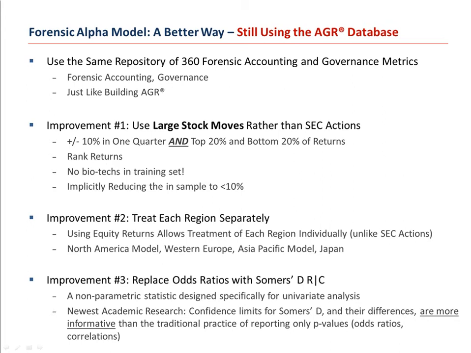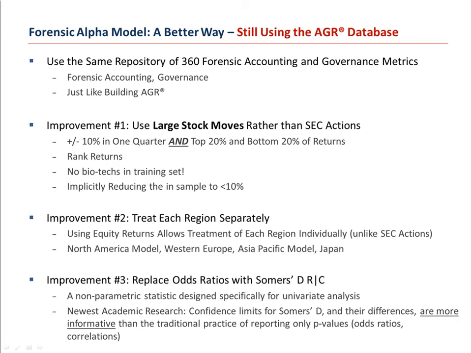The second improvement we made is that we can now treat each region separately, since we're no longer tied to the SEC's purview. And does that make a difference? It does. It turns out that the North American model has 98 metric operations, while Western Europe has 83 metric operations, and Asia Pacific has as many as 122. While there is about a 70% overlap, now each region's model can explicitly reflect the realities specific to that region.